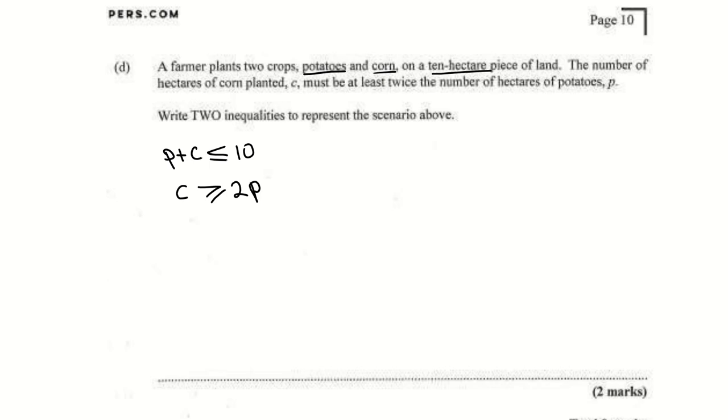A farmer plants two crops, potatoes and corn, on 10 hectares. So if you add potatoes and corn, they cannot go more than 10 hectares. So potatoes plus corn would be less than or equal to 10 hectares of land. The number of hectares of corn, C, must be at least 2 times the number of hectares of potatoes. So C is more than or equal to 2p, and these would be your two inequalities for this question.